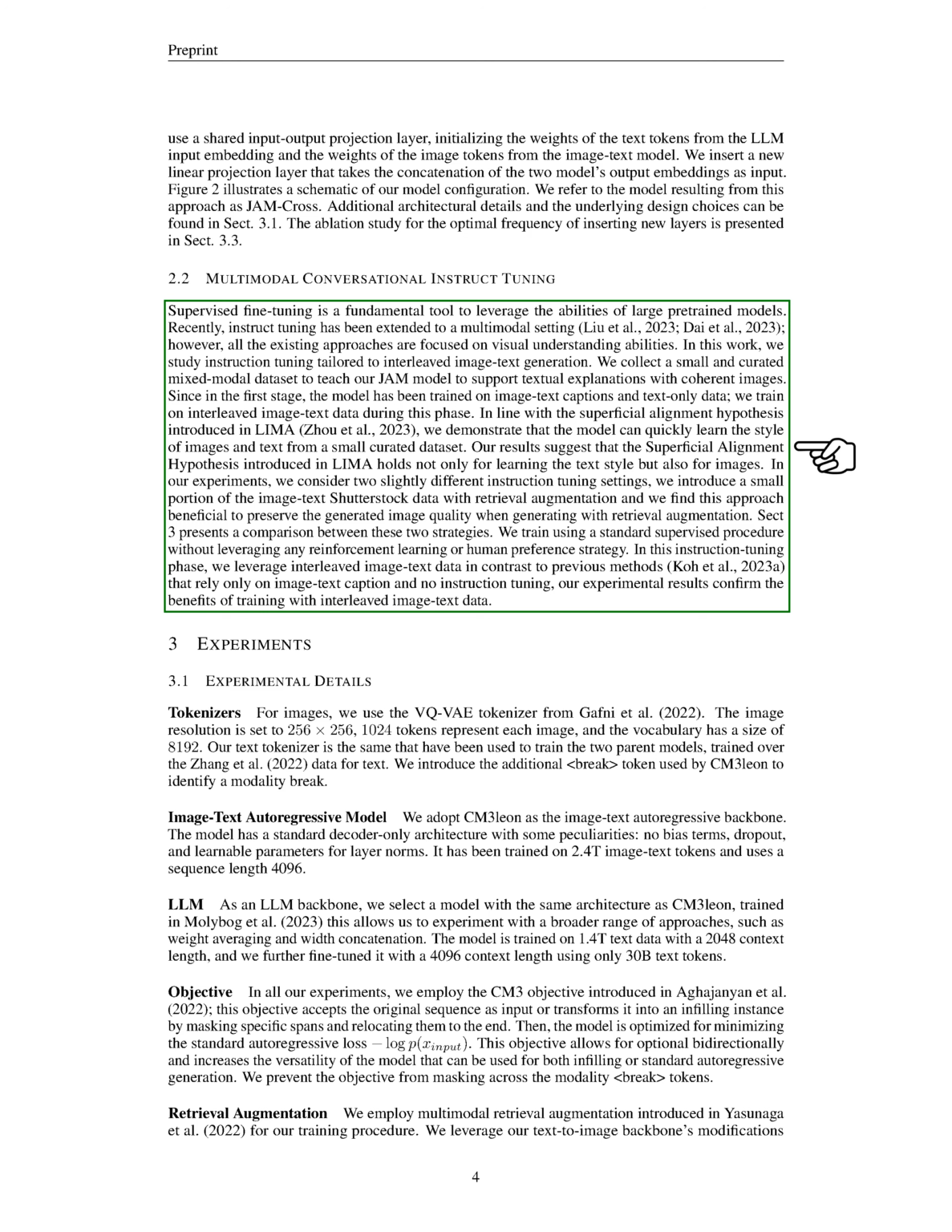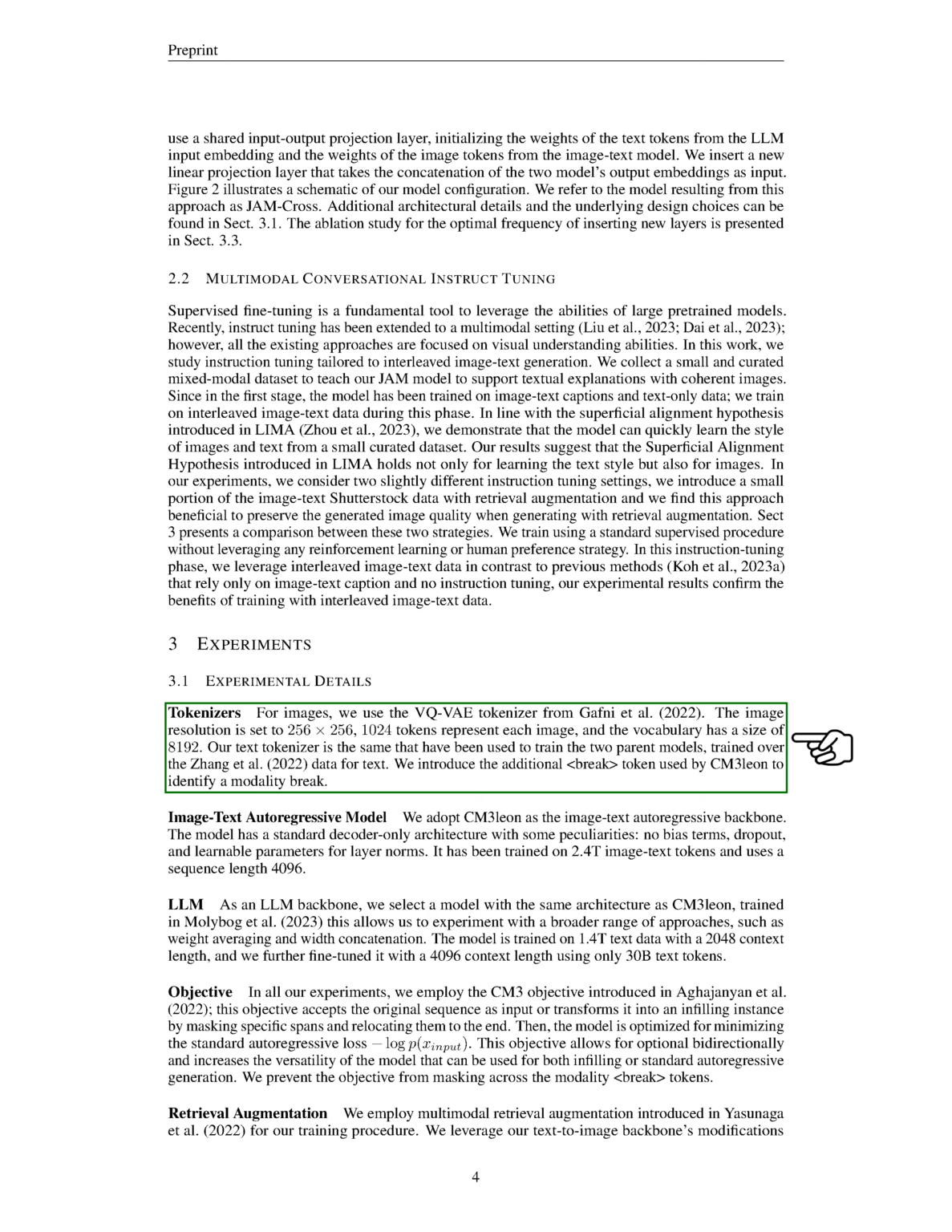In our experiments, we use the VQ-VAE tokenizer for images. The image resolution is set to 256 by 256. Each image is represented by 1024 tokens, and the vocabulary has a size of 8,192. Our text tokenizer is the same one that was used to train the two parent models, trained over the data for text. We introduce the additional <break> token used by CM3Leon to identify a modality break.